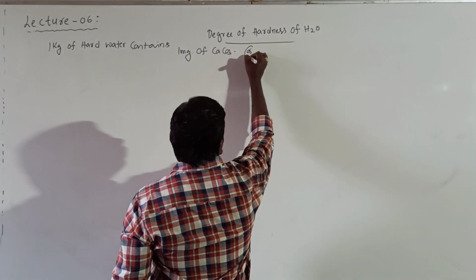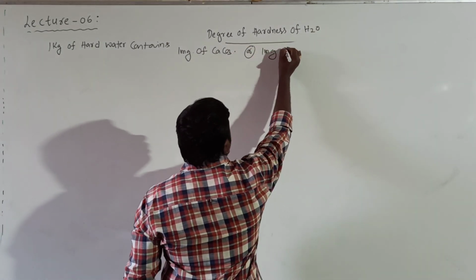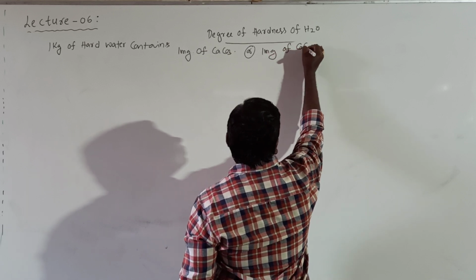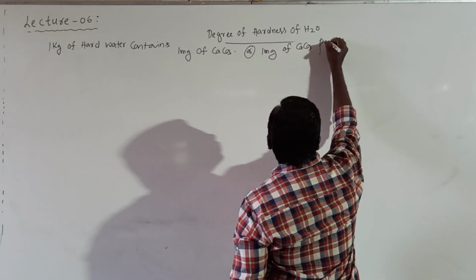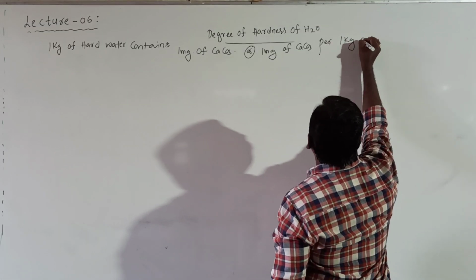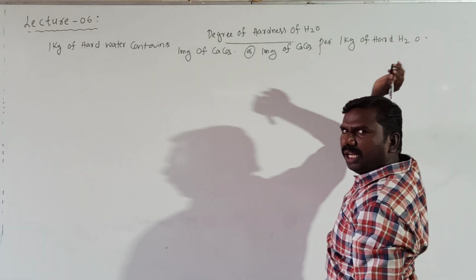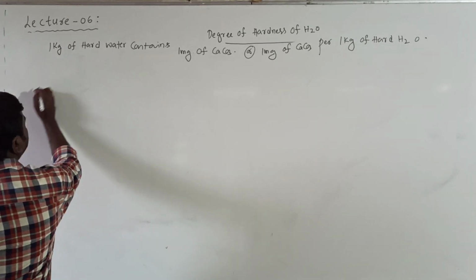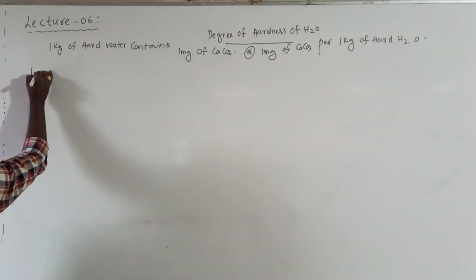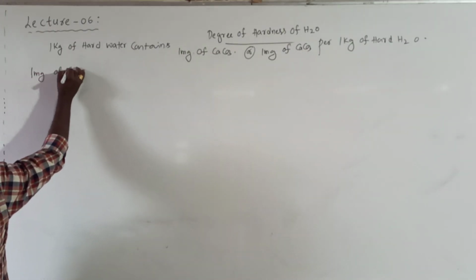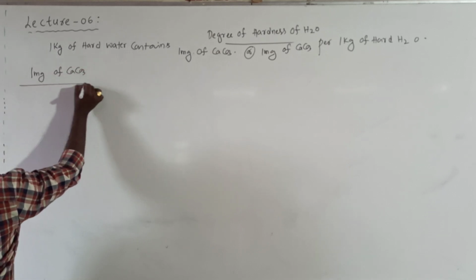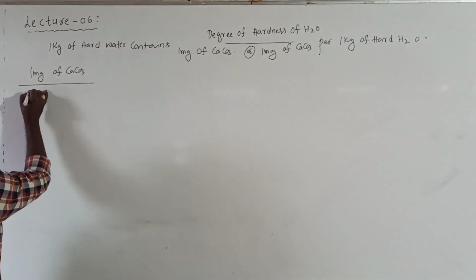Simply 1 milligram of CaCO3 per 1 kg of hard water. Clear it is meaning? Now, first 1 milligram of CaCO3 per 1 kg of water. Follow perfectly. There is a tricky point.